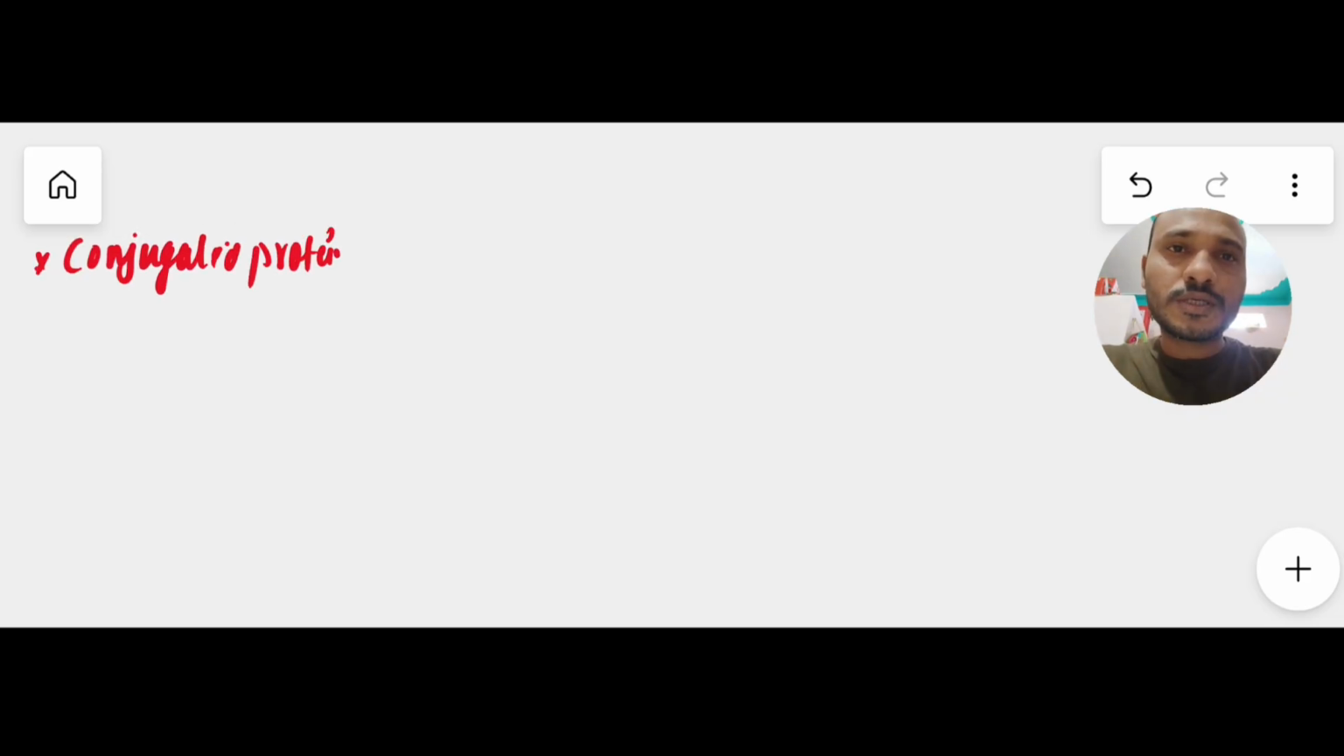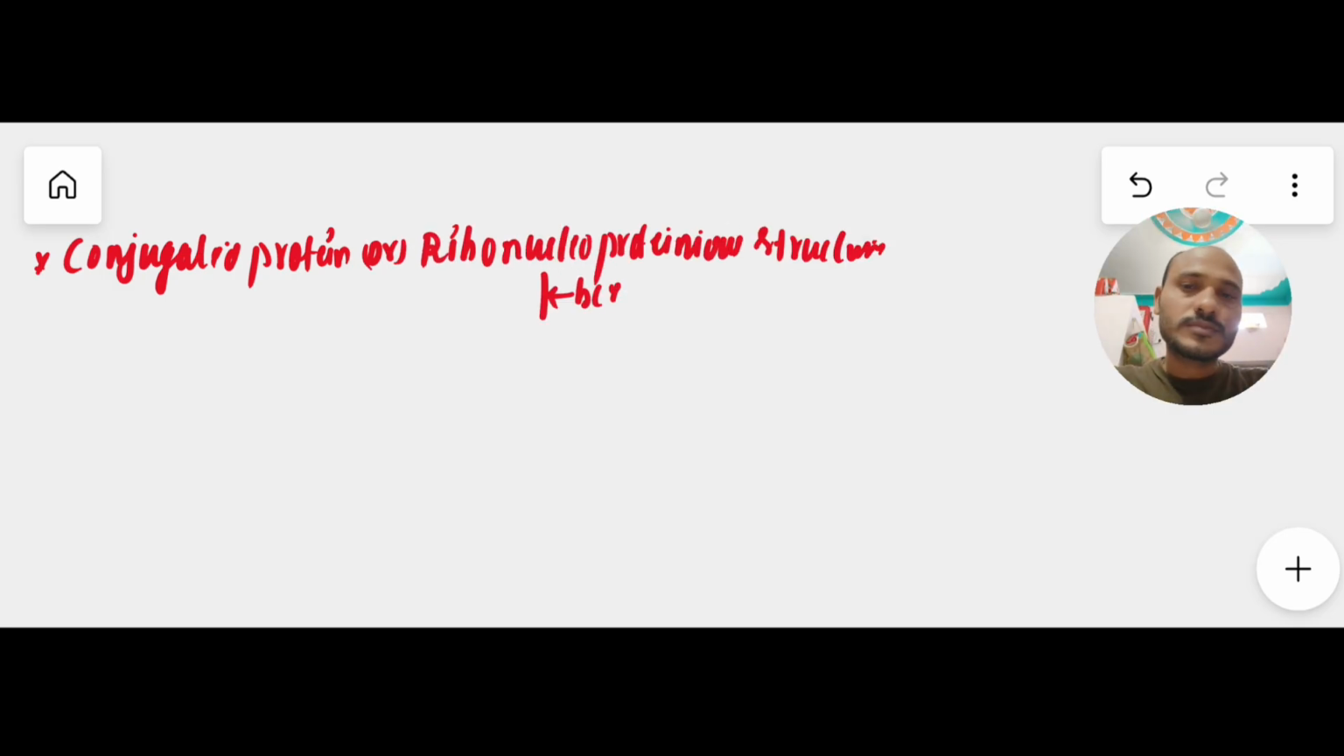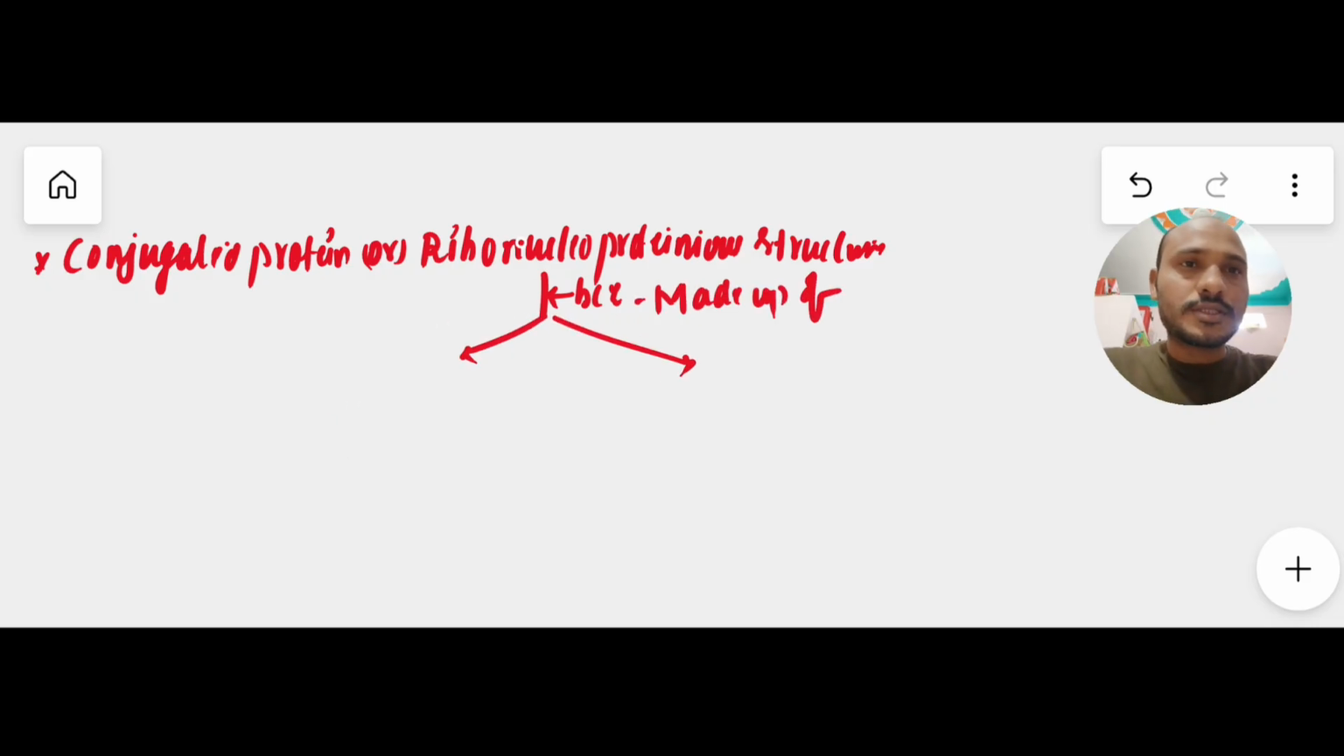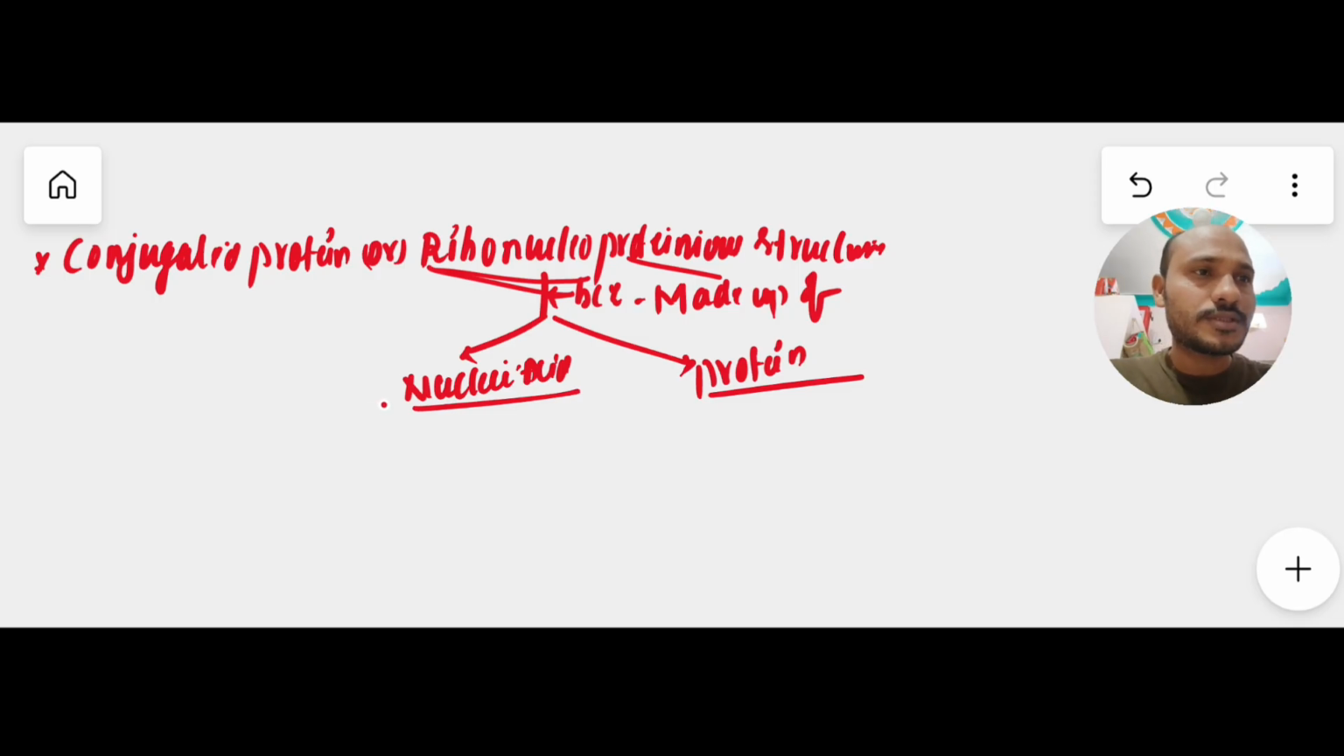Next, the ribosome is a conjugated protein, or simply we can say it is a ribonucleoprotein, because it is made up of two important structures. The word ribonucleo refers to nucleic acid and protein. Nucleic acid and protein structures together form the ribonucleoprotein structure, that is nothing but the ribosome. Here the nucleic acid is always rRNA, ribosomal RNA, and the protein is ribosomal protein.